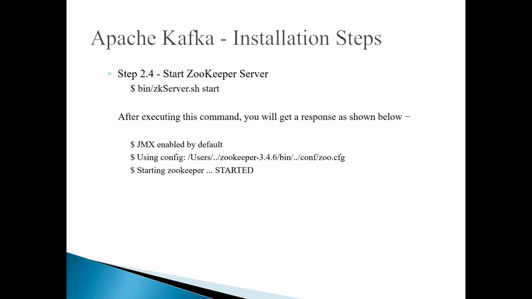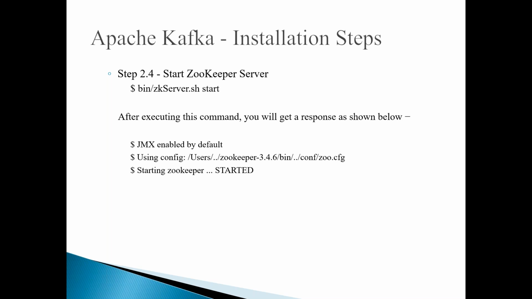And once you start the Zookeeper, the command will be executed and you can see the response like this. It shows JMX enabled by default. You know, JMX stands for Java Management Extensions. I mean, Java has an API called JMX API. So the entire Java infrastructure, the Java based applications and environments are going to be managed and communicated through this JMX API only. So here it is also enabling the JMX so that Zookeeper can communicate with the external components, and this JMX will be used for the Zookeeper maintenance also.